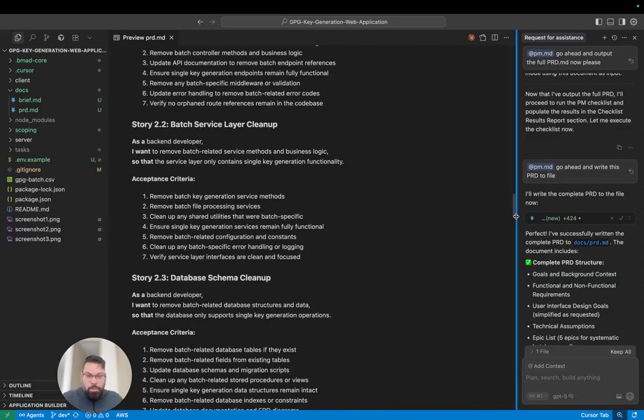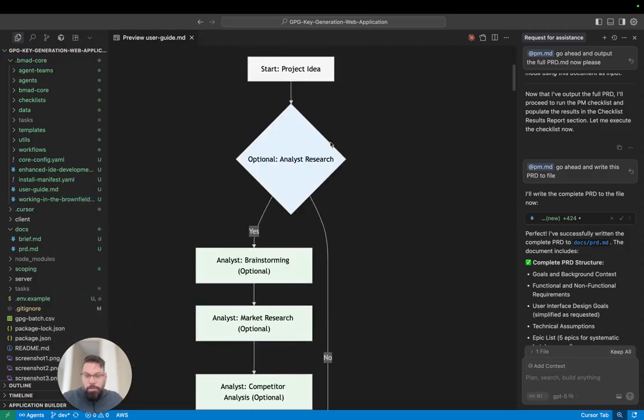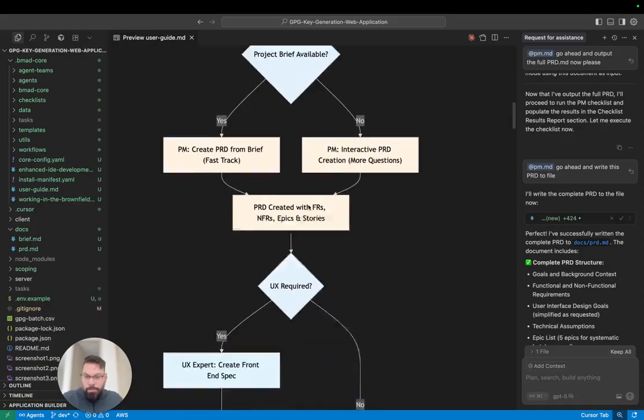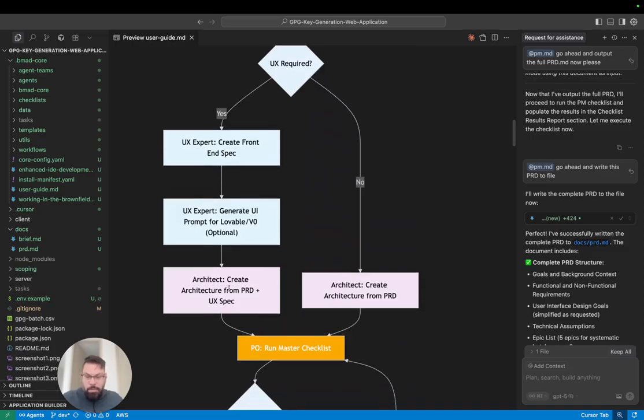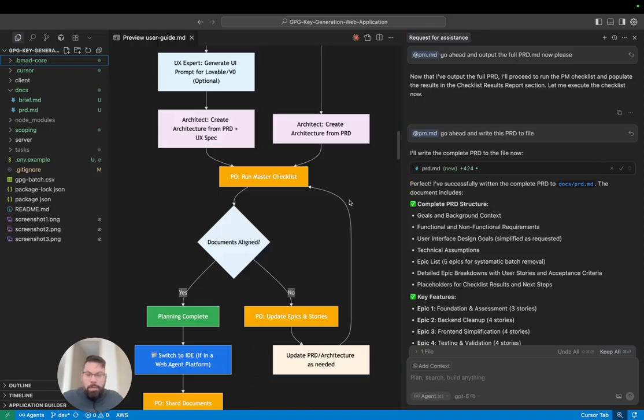So back to the diagram that shows where we are in this process. If we go back to Bmad core, go to user guide, you can see that we've done a project idea, done an analysis of it, did a project brief, and now we need to decide if we want to do a UI with a UI agent, or on some apps you don't need it. If it's like an API, you can skip this step and go straight to the architect. And the architect will read from your brief and your PRD on the next steps. We'll go over that in the next video. Thank you.